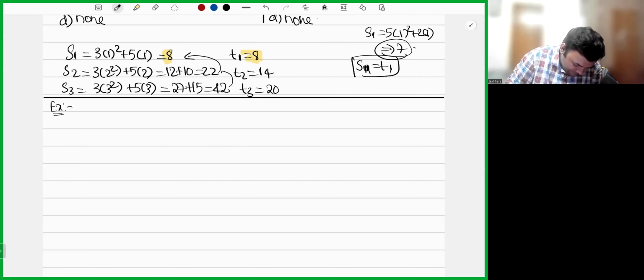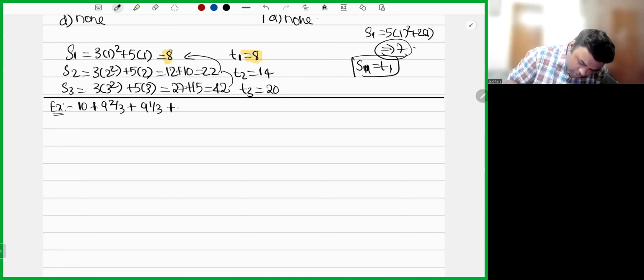Next. See, once you are perfect in the concepts of AP and GP, there is nothing much twist and turns he'll do. It is simple itself. Don't worry about that. Example, I am having a progression like this: 10 plus 9 2 by 3 plus 9 1 by 3 plus 9 and so on.